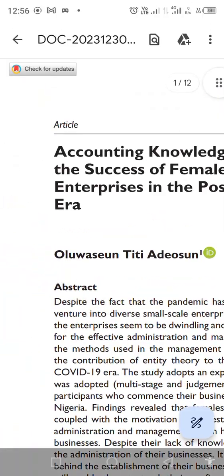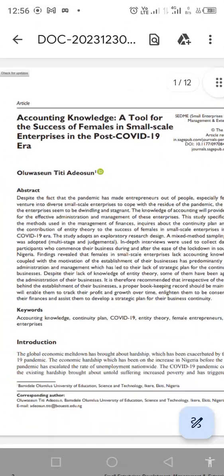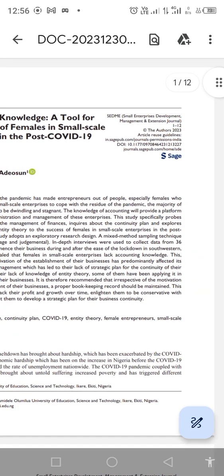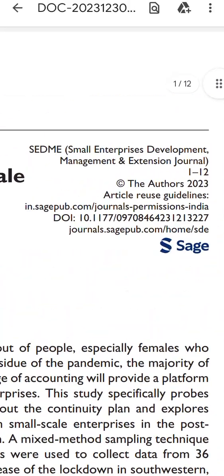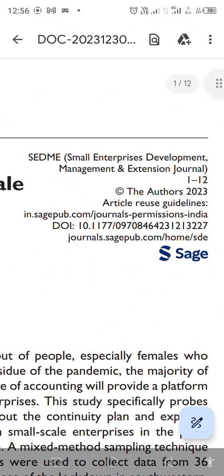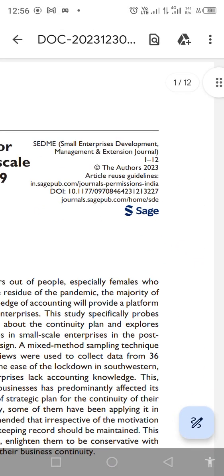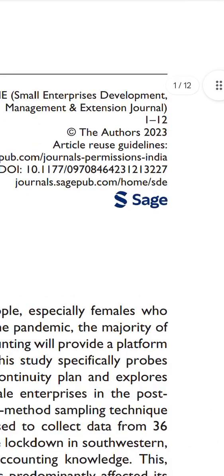And then we have the name of the article, here, accounting knowledge. We also have the journal source, that is where this particular article was published. This article was published with Small Enterprises Development, Management and Extension Journal. In short form, you can see the acronyms here. And the publisher itself is Sage, as you can see here.